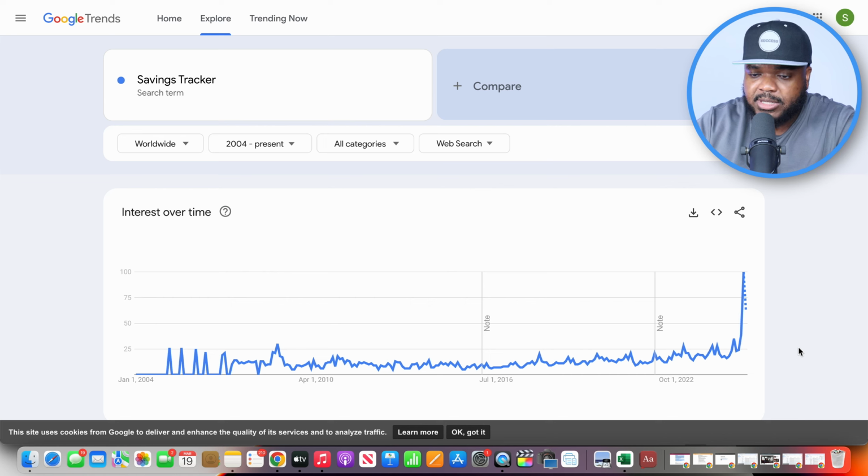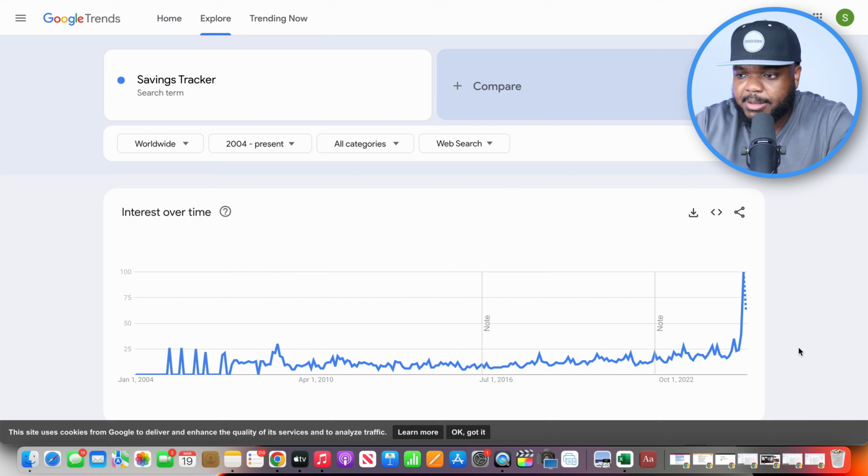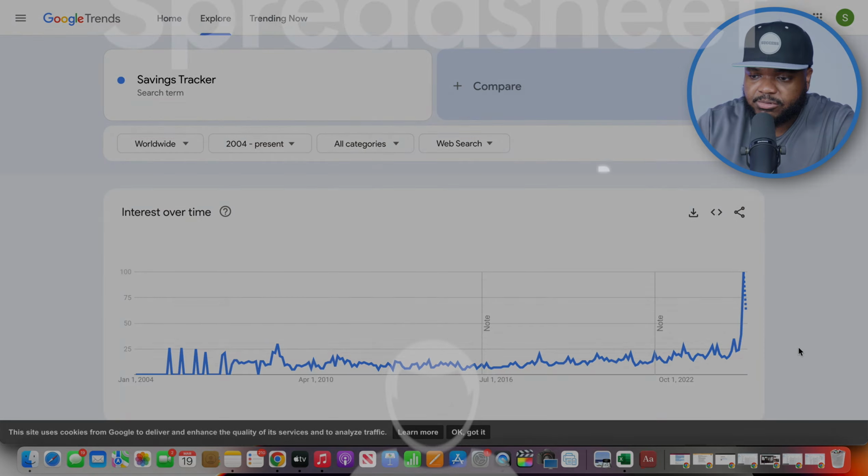And I just want to emphasize that this is just an example, just to illustrate the steps that you need to take. I'm not saying that you should go away and sell savings trackers or any type of spreadsheet in particular. It's all going to come down to the research that you do and the type of business that you want to build. But now that I know that people are searching for this, it's going to bring me on to the next step, which is to start the process of making my first spreadsheet.